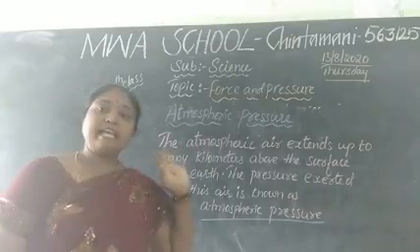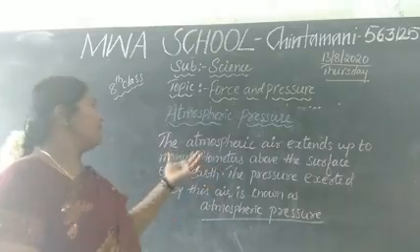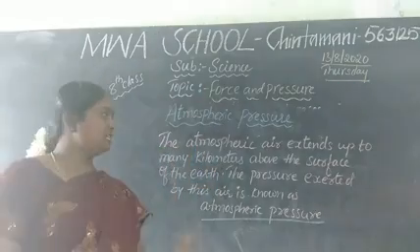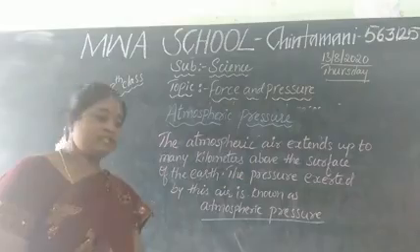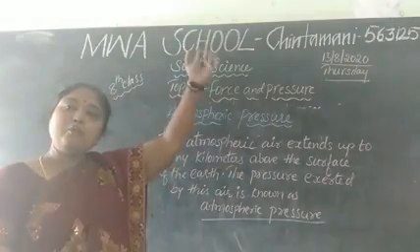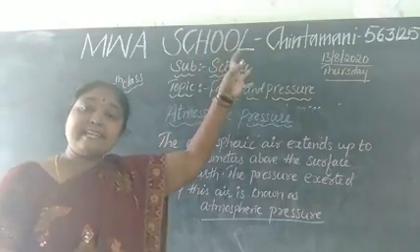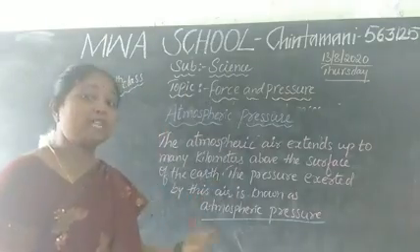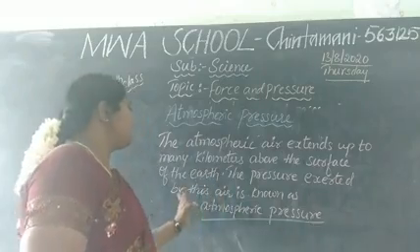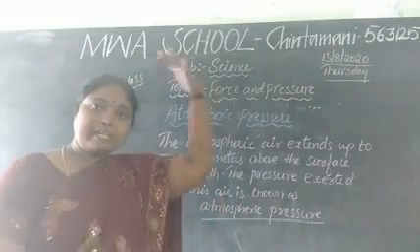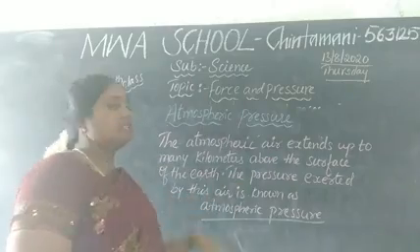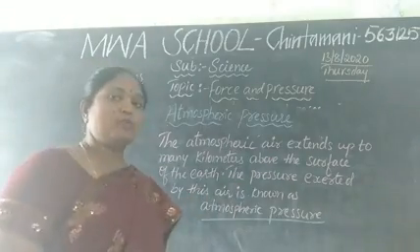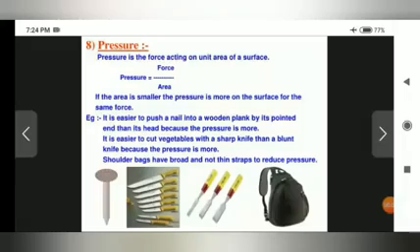The atmospheric air extends up to many kilometers above the surface of the earth. That means from our earth, if you move upwards, it extends to some kilometers. The pressure exerted by this air is known as atmospheric pressure. Pressure is the force acting on a unit area of a surface.